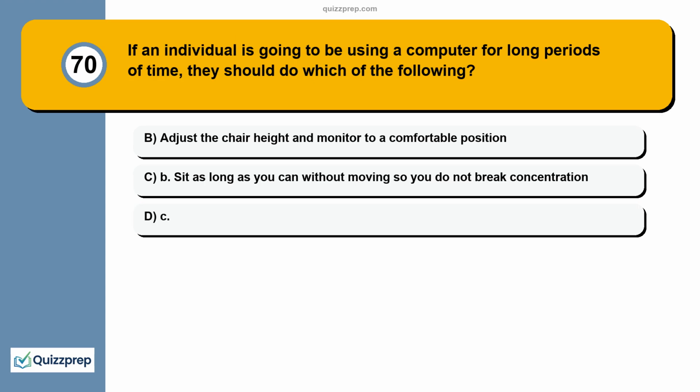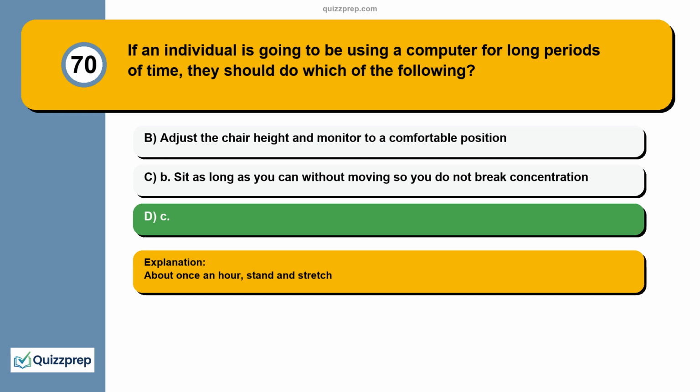Question 70. If an individual is going to be using a computer for long periods of time, they should do which of the following? A. Adjust the chair height and monitor to a comfortable position. B. Sit as long as you can without moving so you do not break concentration. C. About once an hour, stand and stretch.